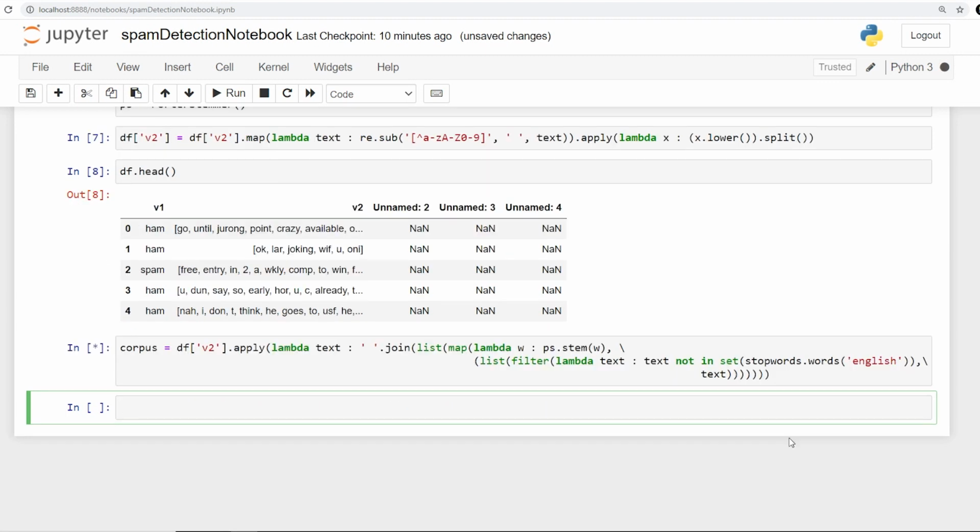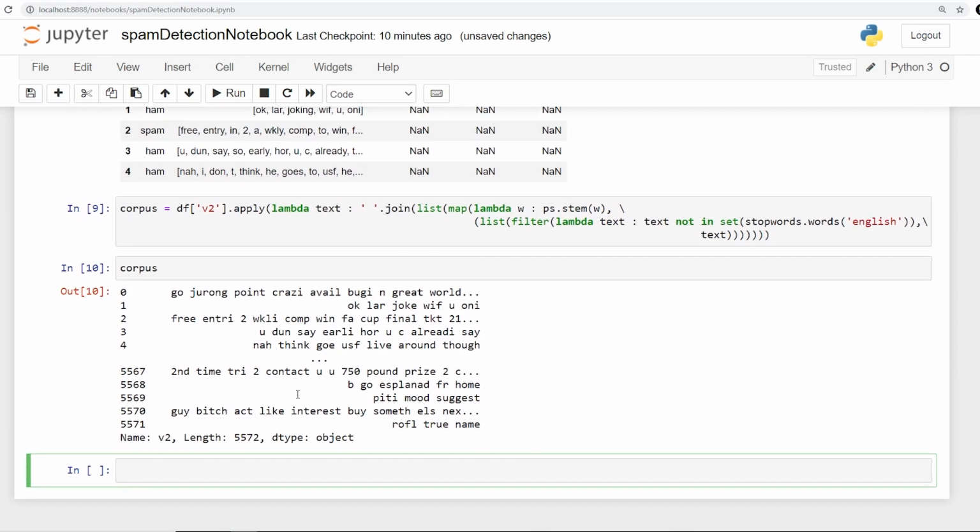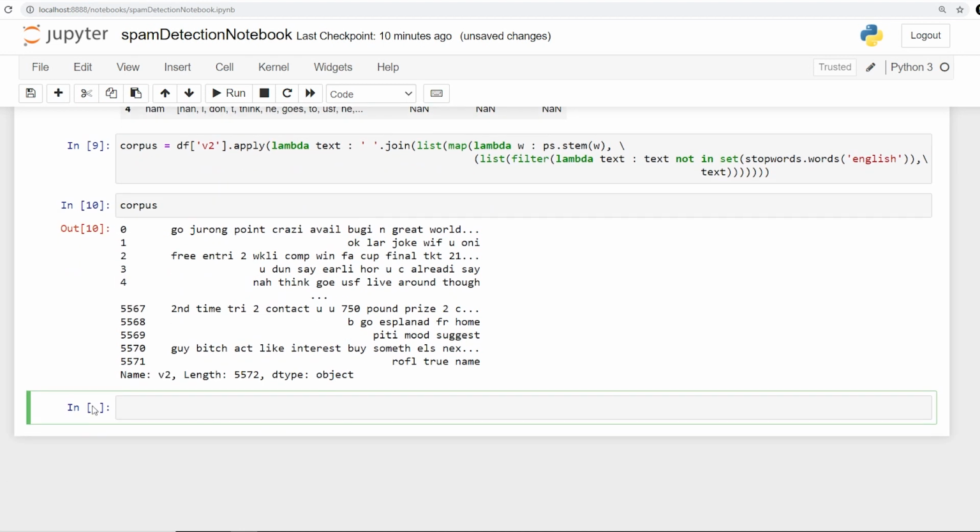And now this is going to take a while to run, and execution is finished. So now here I'm going to say corpus, and if I check in the corpus, everything has been done. Whatever words are not present in the stop words have been the only ones considered, and apart from that, stemming has been performed. So PorterStemmer has been applied.